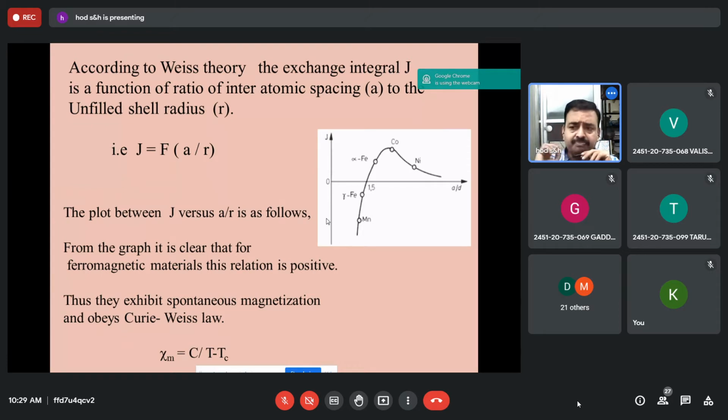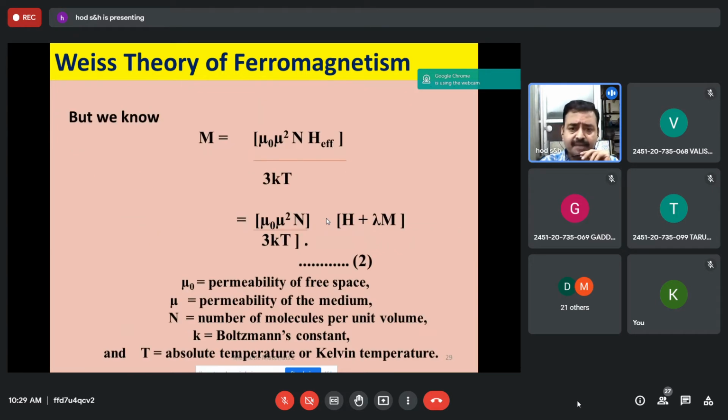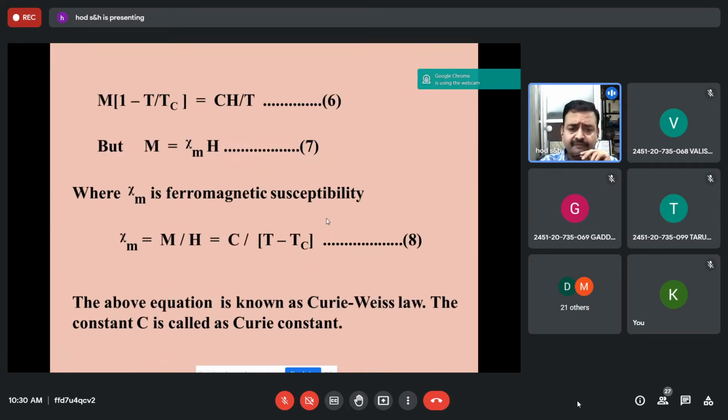So in the exam, suppose you get 'describe this molecular field theory' for 5 marks, you should stop here. Sometimes they ask you to derive the expression for the Curie-Weiss law for a ferromagnetic material; then you should go for this derivation also. As I said, the effective magnetic field is the sum of the internal and external fields, given by H plus lambda M. Then the magnetization expression is mu naught mu squared H by kT, and rearranging the terms, you finally obtain the susceptibility C by T minus Tc.